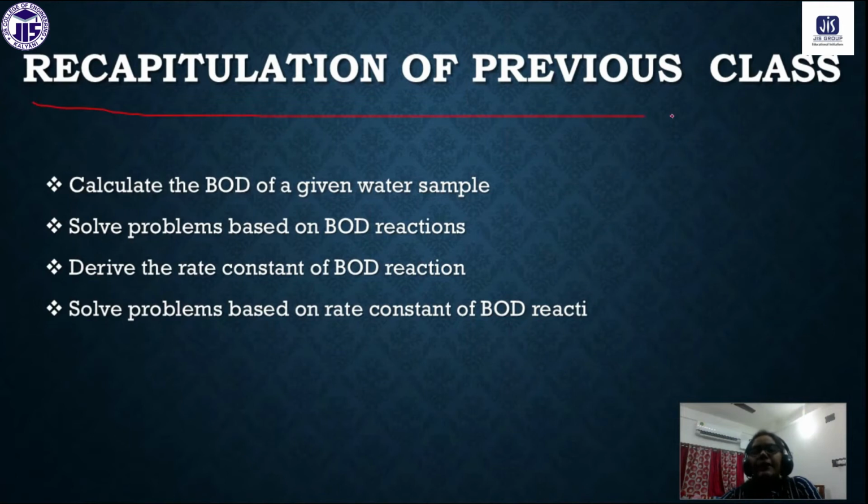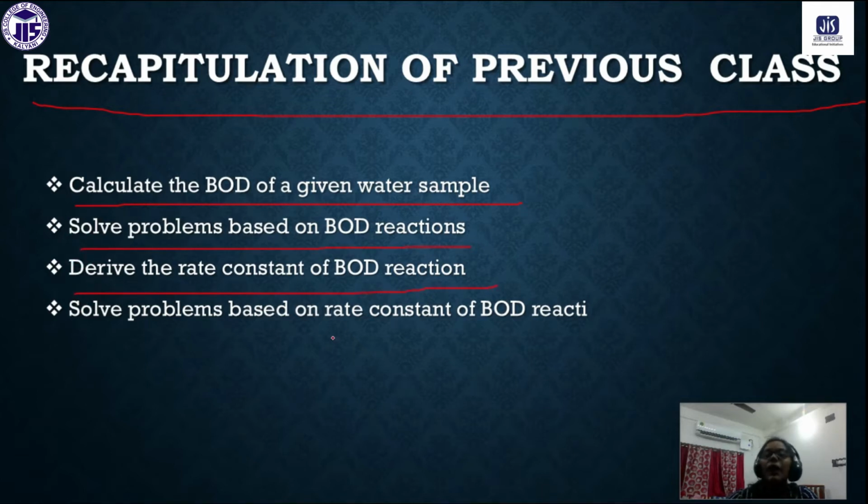Next, this is the recapitulation of the previous class. In our previous class, these are the topics that we have covered. We have calculated the BOD problems of a given water sample. We have solved some of the numericals. We have also derived the rate constant of the BOD reaction, which is very important.